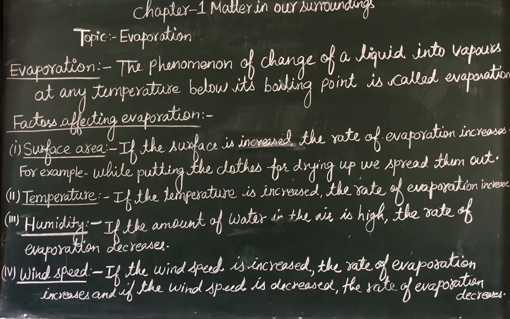Now another application of evaporation is which type of cloth we should wear, and why. We should wear cotton clothes in the summer season. We know that cotton is a good absorber of sweat and water. In summer season our body, to maintain its temperature, releases more sweat. It is an internal mechanism of the body.